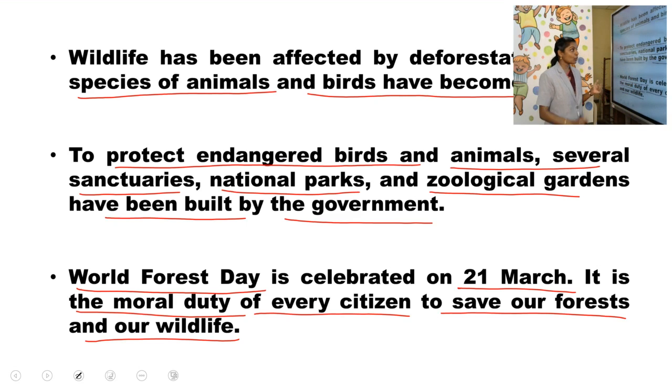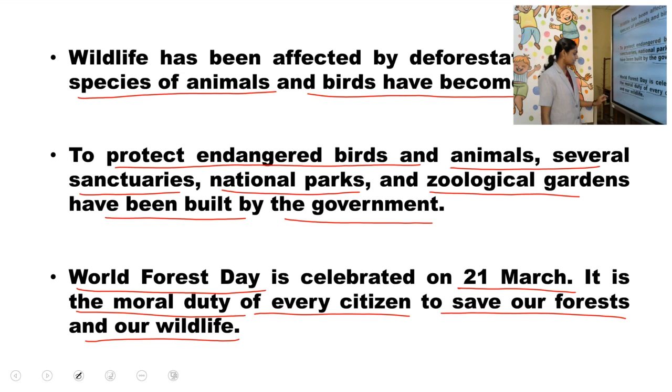That is, they are no more. So to protect these endangered birds and animals, several sanctuaries, national parks and zoological gardens have been built by the government. And the World Forest Day is celebrated on 21st March. It is the moral duty of every citizen to save our forest and our wildlife.